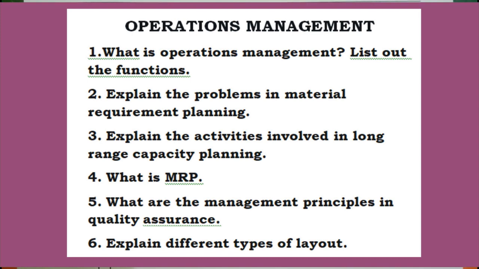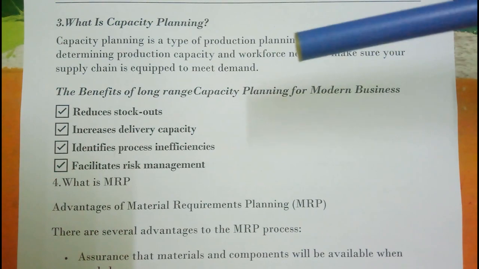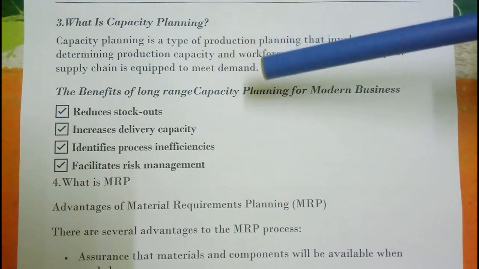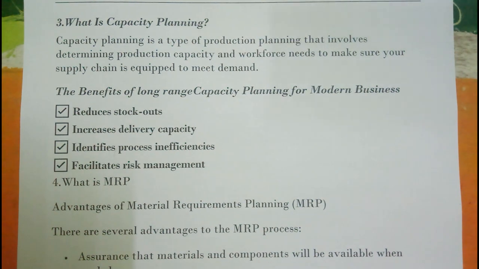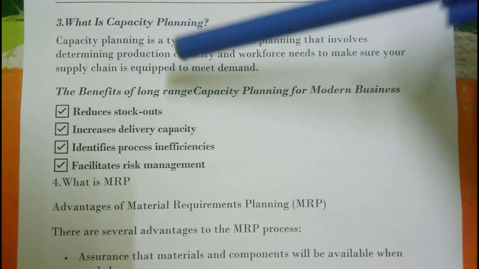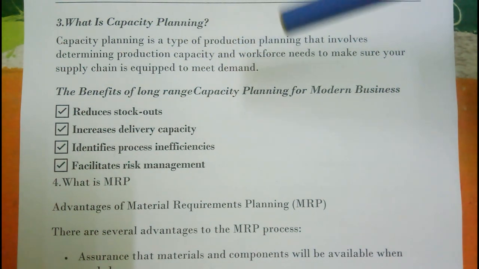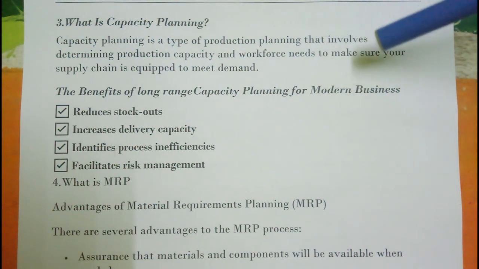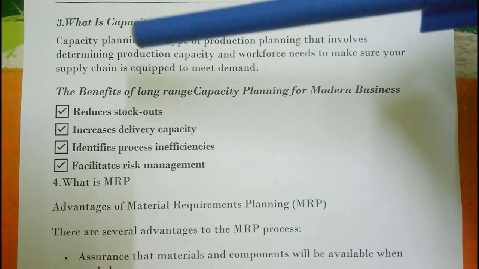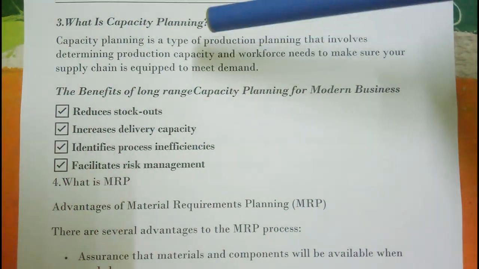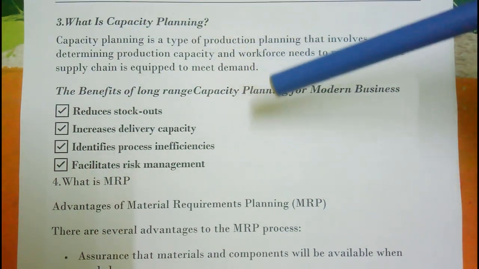Third question, explain the activities involved in long range capacity planning. So here, meaning for capacity planning. Capacity planning is a type of production planning that involves determining production capacity and workforce needs to make sure your supply chain is equipped to meet demand. This is the meaning of capacity planning.